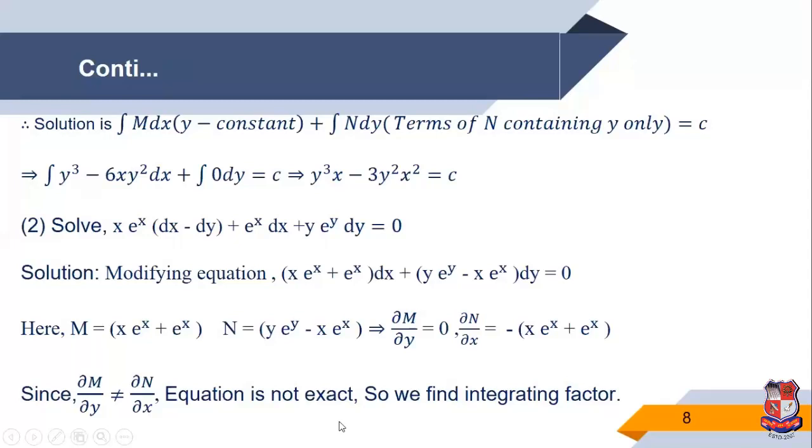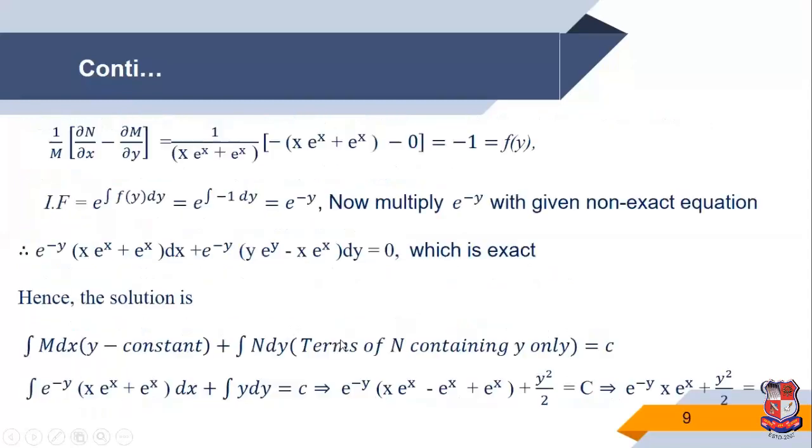So obviously we find the integrating factor. Suppose we use 1 upon m (del n by del x minus del m by del y). So 1 upon (x e raised to x plus e raised to x), and del n by del x we know, minus del m by del y which is 0, so we get minus 1.